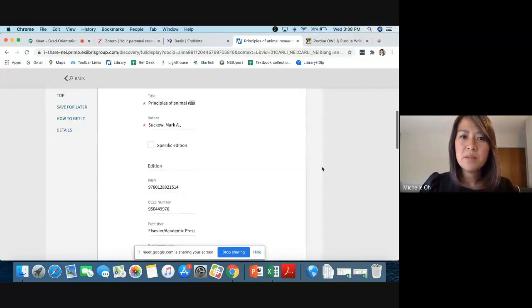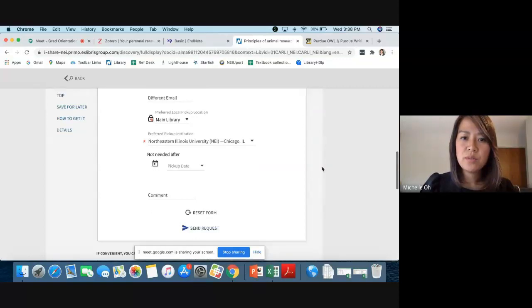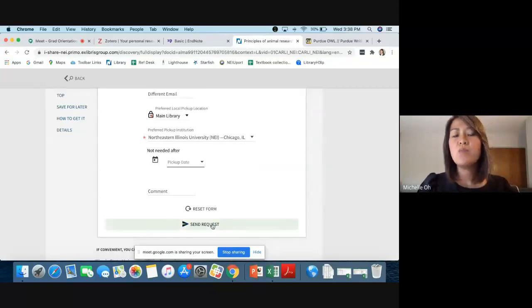And what happens is it pulls in the record and the information, and I just have to hit send request. And then what happens after this is the book will be delivered directly to the main NEIU library currently, and you will receive an email letting you know that it's arrived at your NEIU email account, and then you can pick it up and then renew it online and keep it potentially for the whole semester. I'm not going to send the request right now.